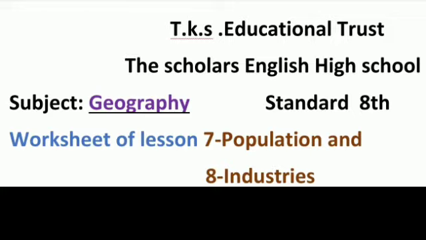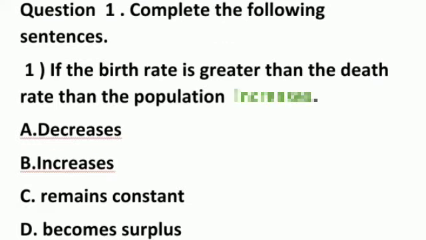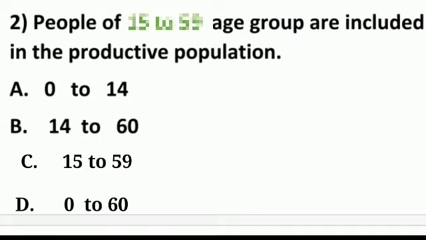Let's start with the geography worksheet of chapter number 7, population, and 8, industries. Okay, students, this is our combined worksheet. Let's see the very first question. Complete the following sentences. If the birth rate is greater than the death rate, then the population increases. Your answer is increases.